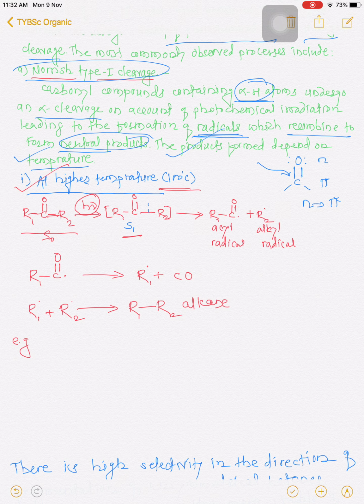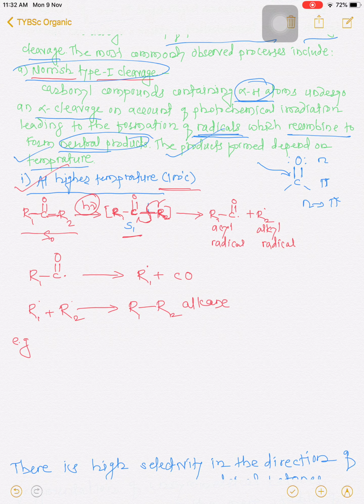At S1 state, this molecule undergoes a cleavage at the alpha carbon atom. This carbonyl group contains R1 group and R2 group. These R1 and R2 groups are known as alpha carbons or alpha substituents. So this molecule undergoes cleavage at the alpha carbon, and the bond between these two is broken, and one electron goes to this carbon and another electron goes to the R2 carbon.